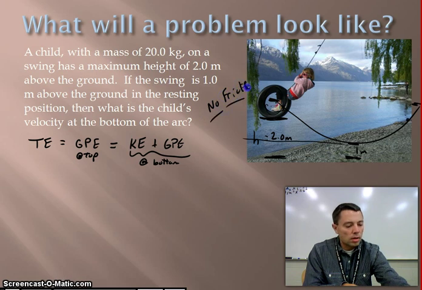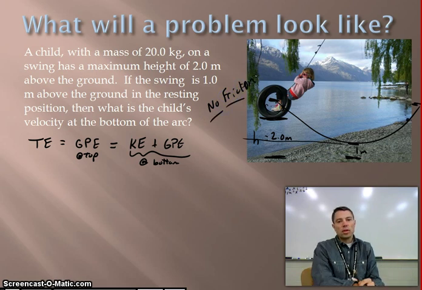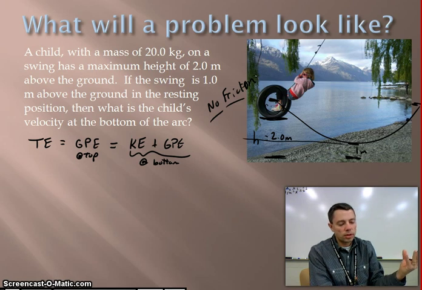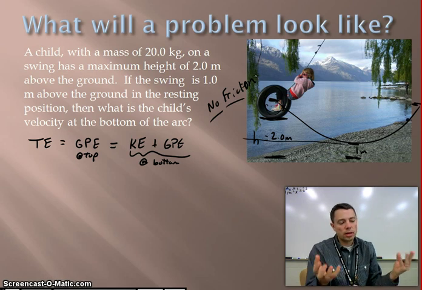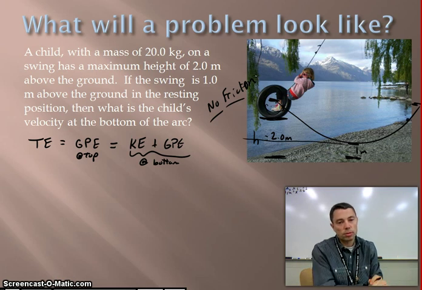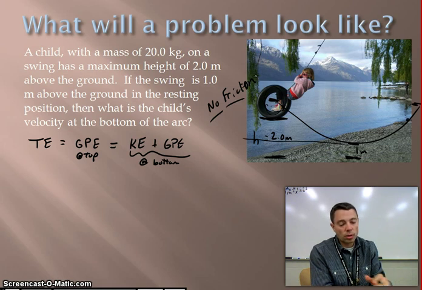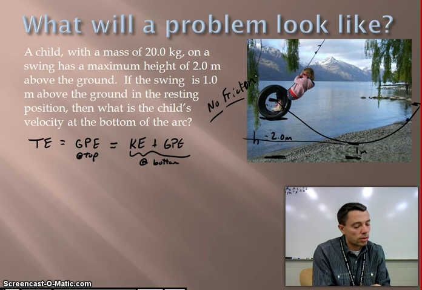And I'll do a friction example probably in class, so we'll probably do one of those ones with friction in class, but we're going to treat this one as if there's no friction, okay? So in other words, my gravitational potential energy at the top is going to be equal to my kinetic energy at the bottom, or kinetic energy plus whatever gravitational potential energy I have at the bottom. And this is all relative to declaring where my zero mark is, and my zero mark is the ground. So again, I like to treat things in terms of the ground.